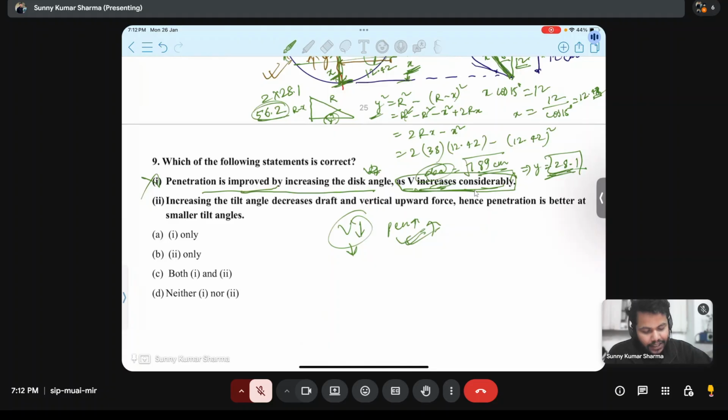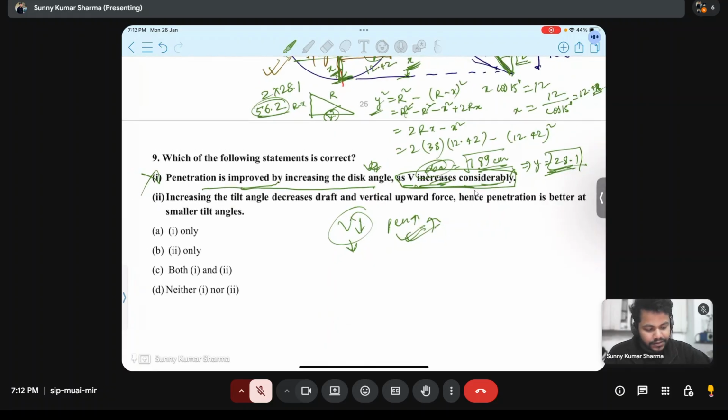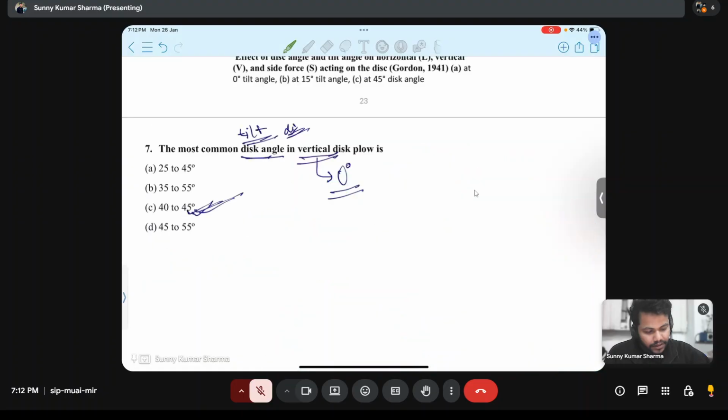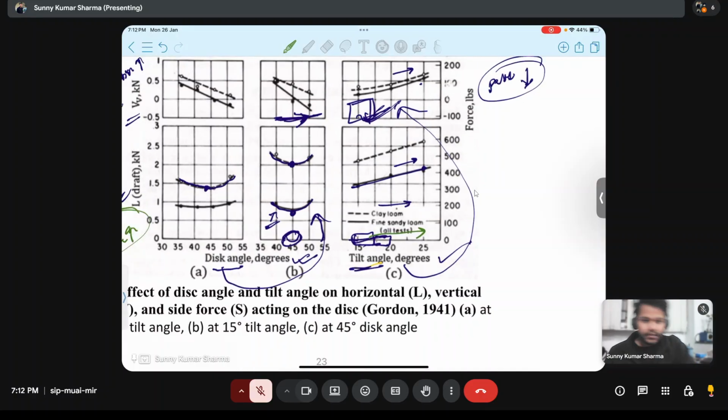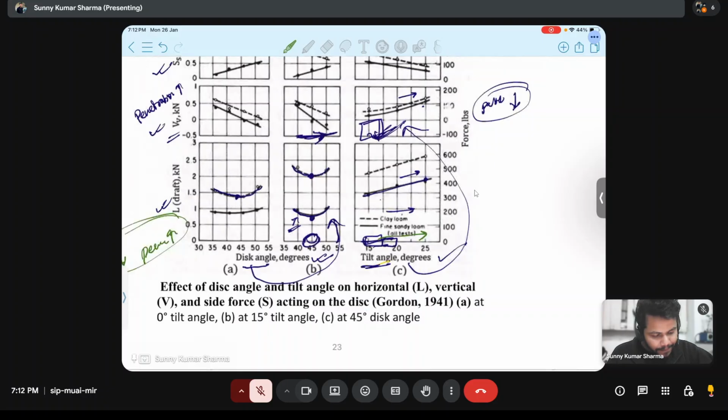Increasing the tilt angle decreases draft. See, increasing the tilt angle, draft is decreased? Increasing the tilt angle, draft is increasing. Here you can see it is increasing.